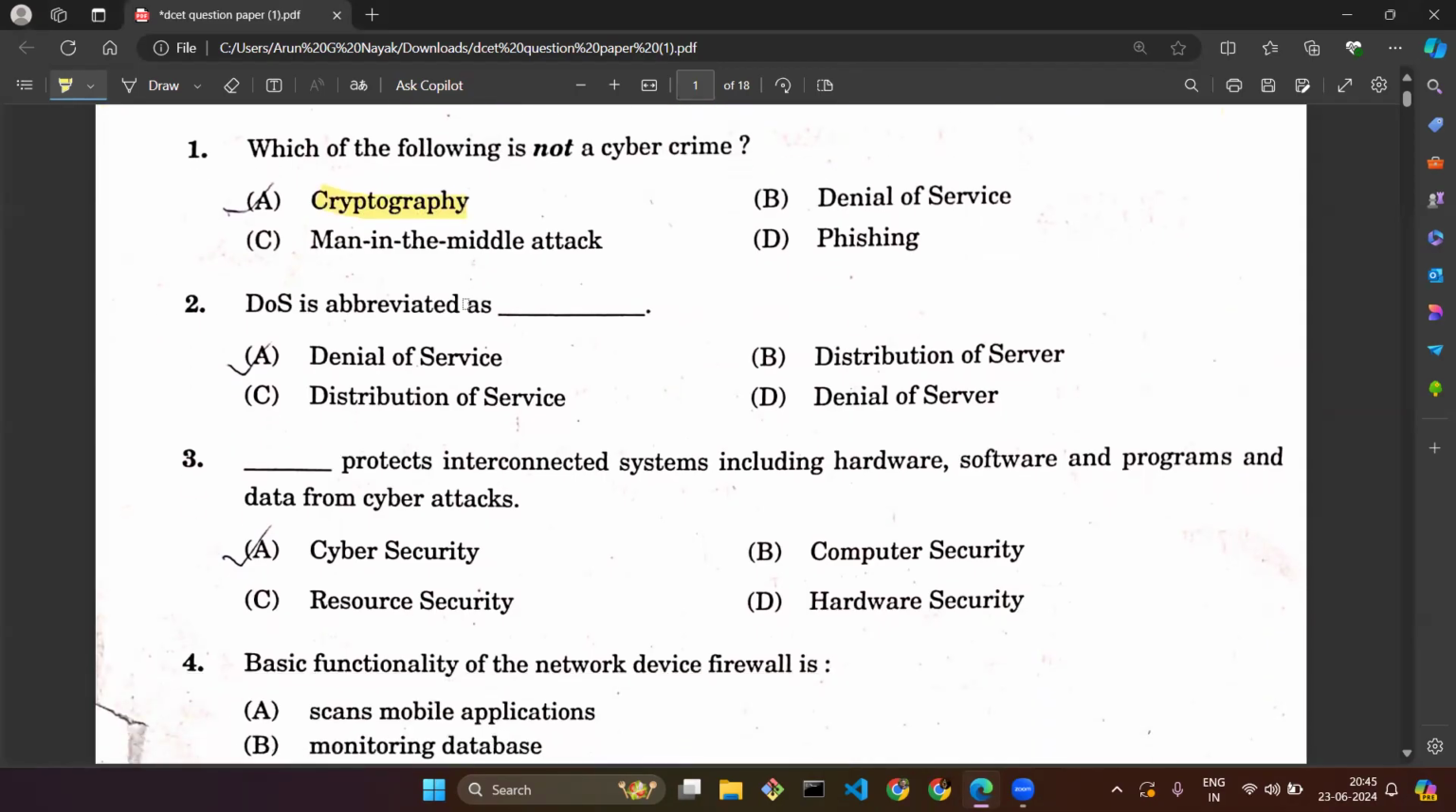DOS is abbreviated as... we have seen in the first question itself, there is mention of that in option B. DOS stands for denial of service. So the correct option is denial of service.